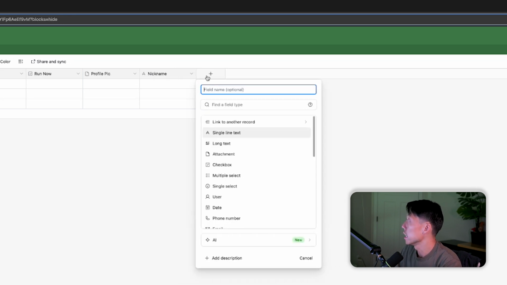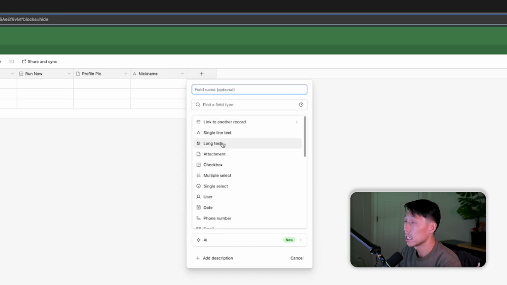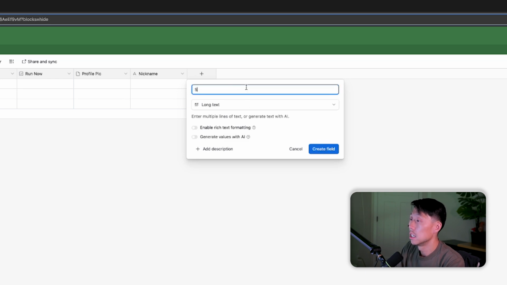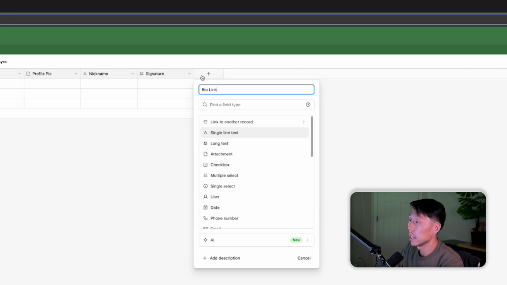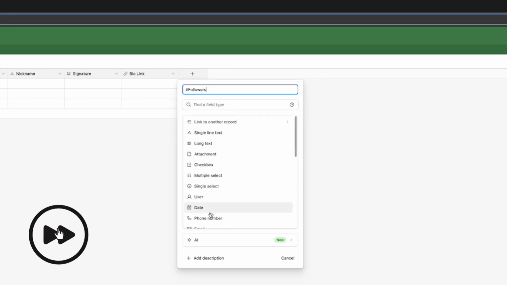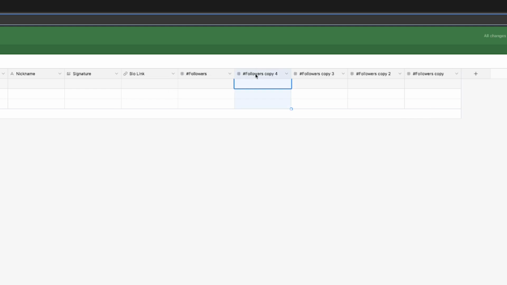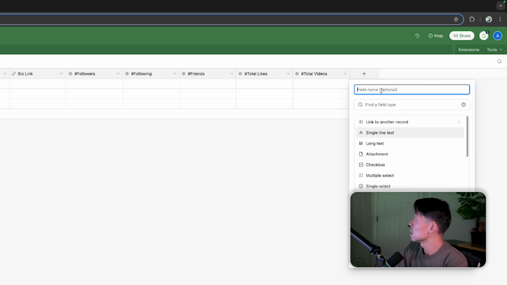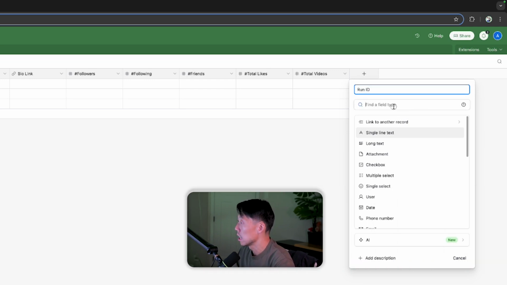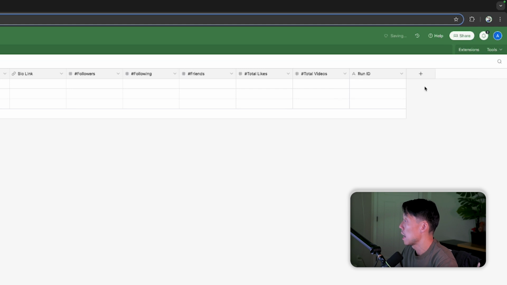Let's make a signature. Let's add a field for the bio link, and this is a URL. I'm going to have a little field for a run ID. It's going to just help me later down the line when I start hooking this up to Apify.